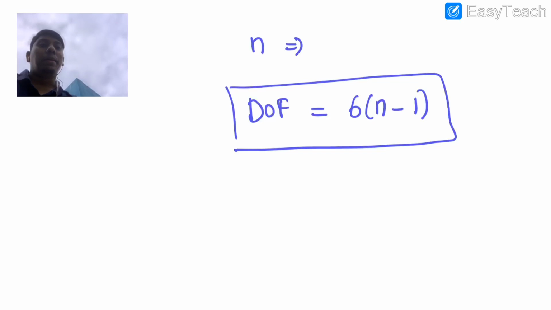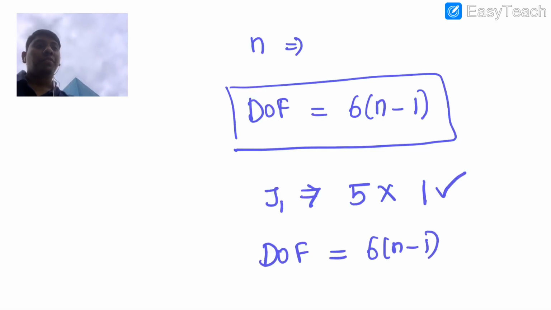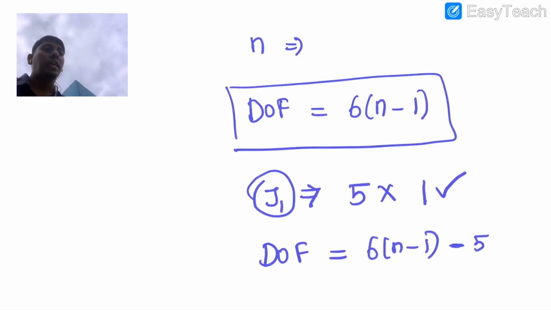But now I am bringing in 1 degree of freedom joints, which I call J1. How many motions is it going to arrest? It is going to arrest 5, and it allows only 1. So how many degrees of freedom? 6n minus 1, but how many are associated with the 1 degree of freedom joint, J1? How many motions are arrested? 5 motions for each individual joint, so 5 motions arrested, which I subtract.